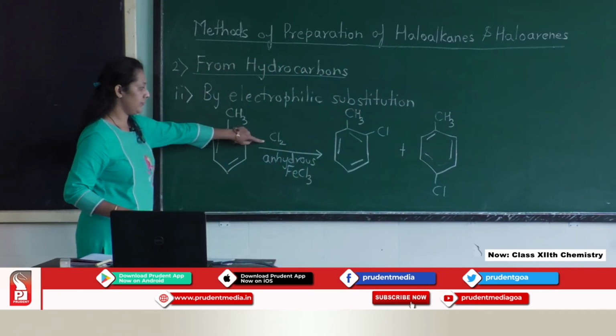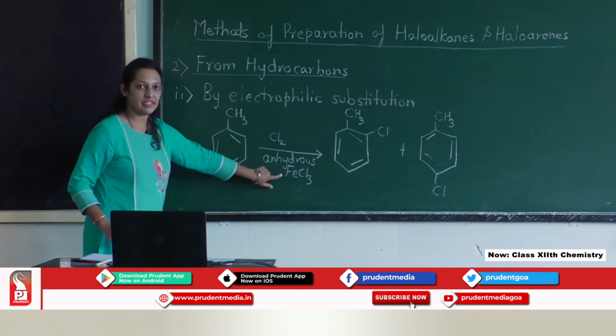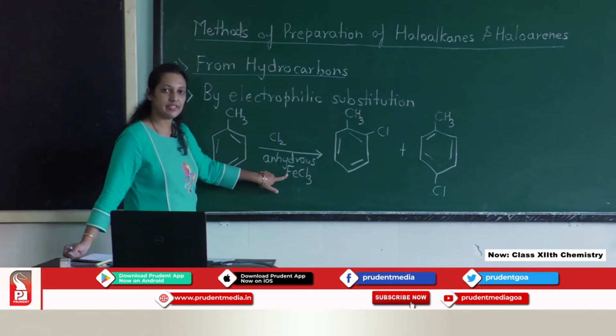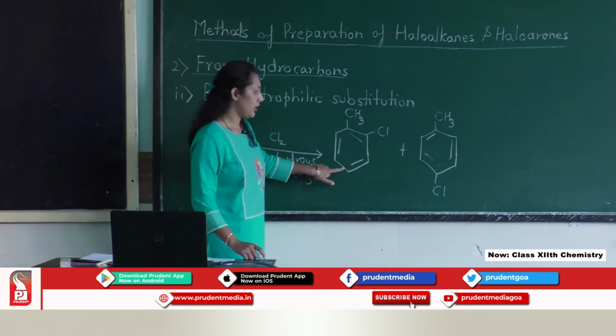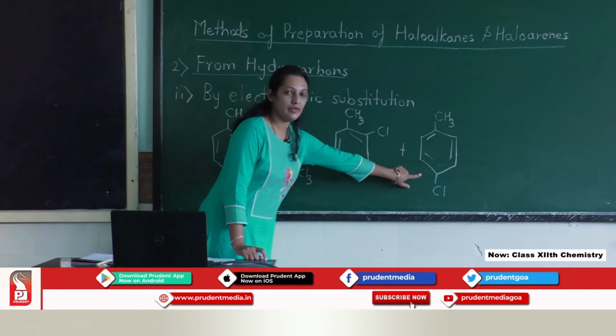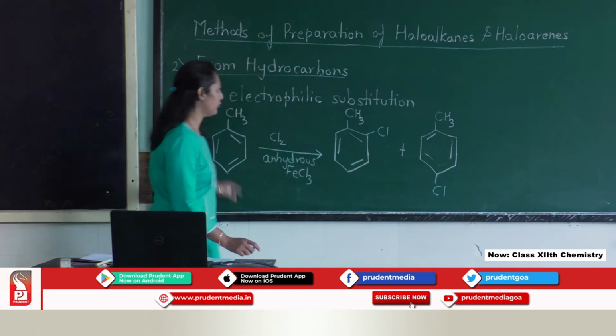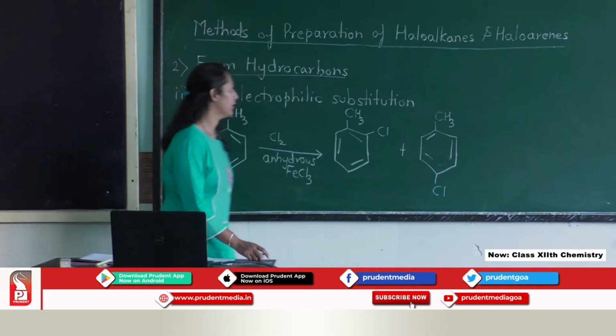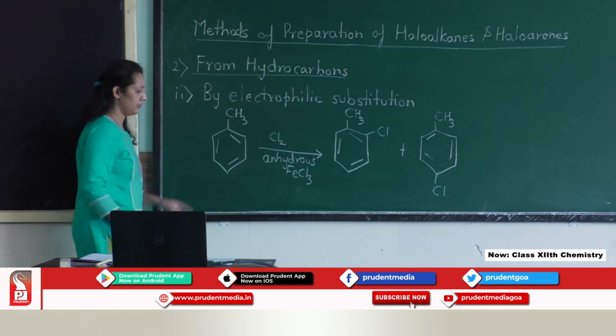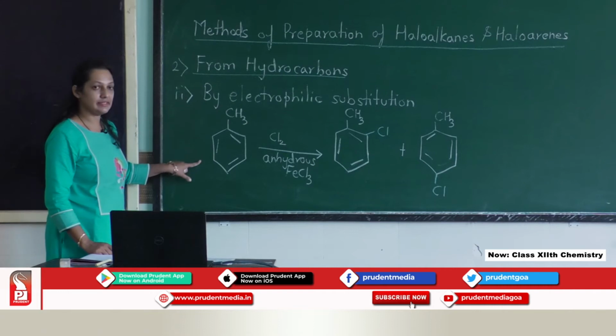Toluene is treated with chlorine in the presence of anhydrous FeCl3. Anhydrous FeCl3 here acts as a Lewis acid. We will get two products, one is the ortho and the second is the para product, and in electrophilic substitution reaction, the para product is always the major product. This is also from the hydrocarbon, that is methyl benzene, also known as toluene.